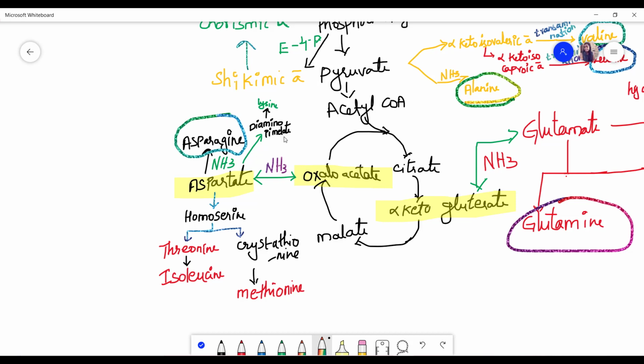And this aspartate also converts into diaminopimelate, which is converted into lysine. This is also our secondary metabolite, that is, an amino acid.